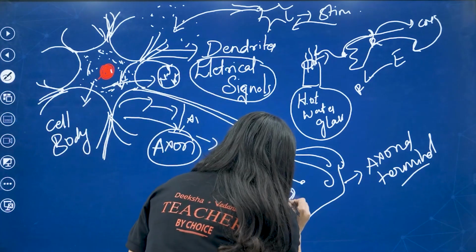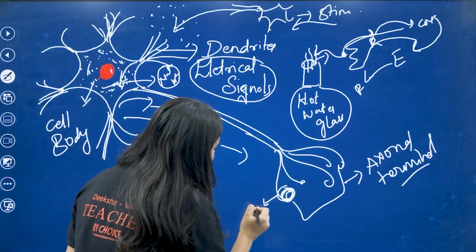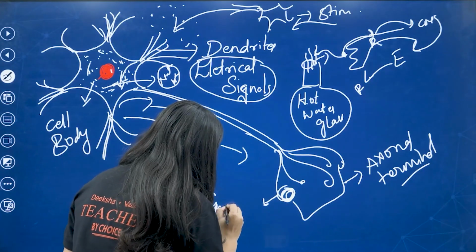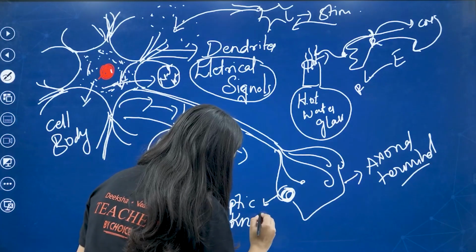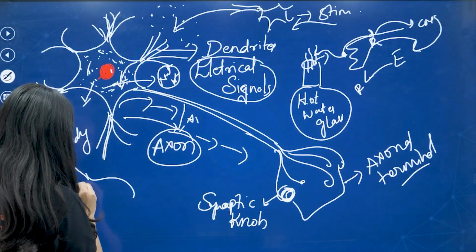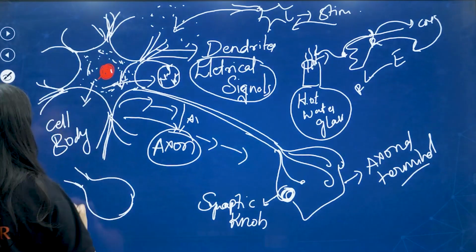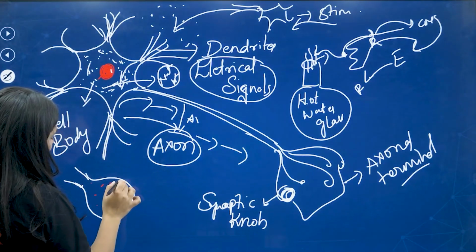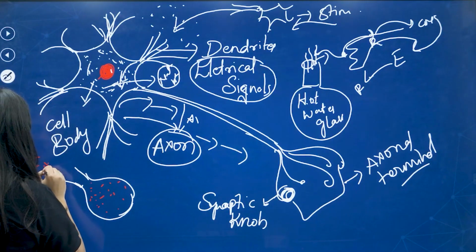At the end, what is this? I told you this is a synaptic knob. I'll give an overview here. Inside the synaptic knob, you will be finding chemicals. The electrical signal is coming here.